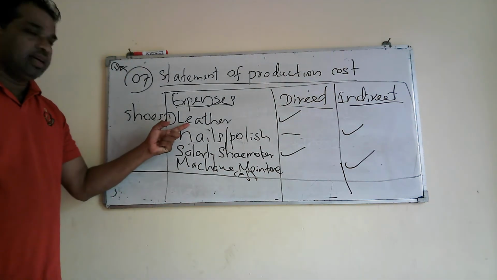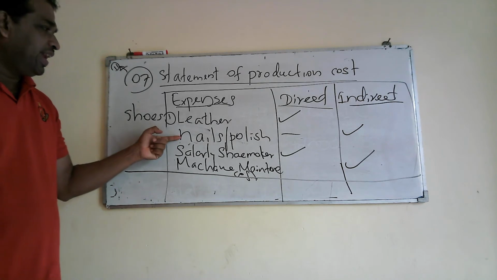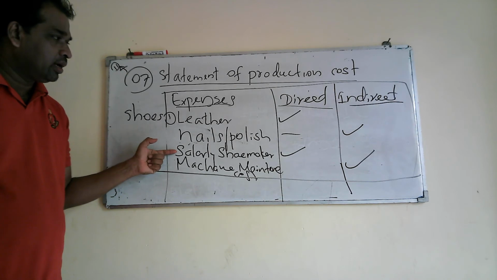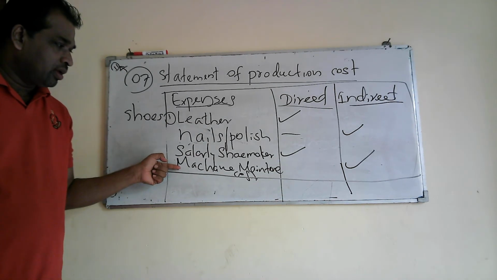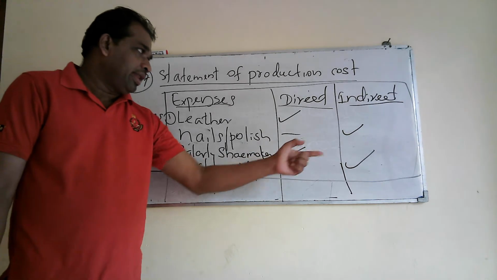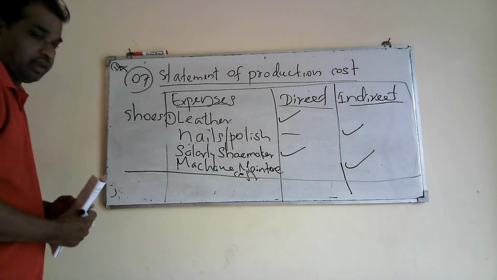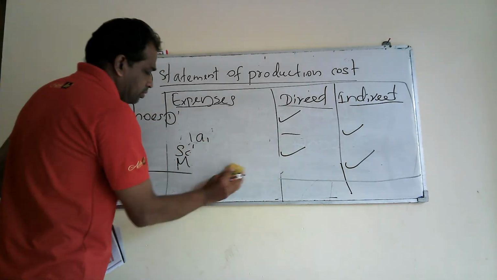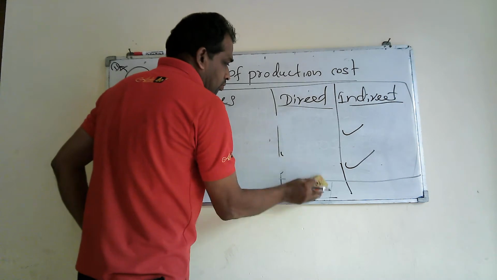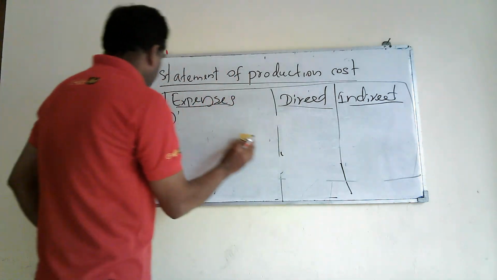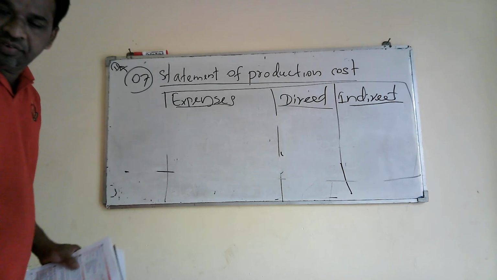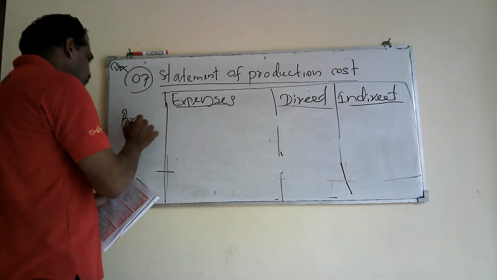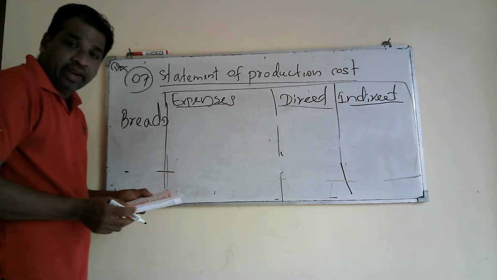If you take leather, that is direct material. Nails and polish, indirect material. Salaries paid to shoemaker, direct labor, and machine maintenance cost, indirect other cost. Fine. You understood that part? Okay. Now we can move to the second product, that is bread. Under that you are given wheat.